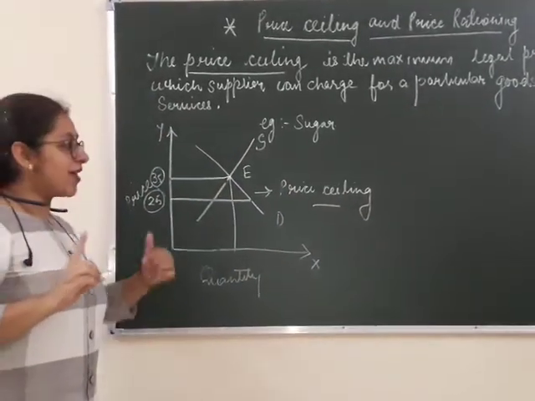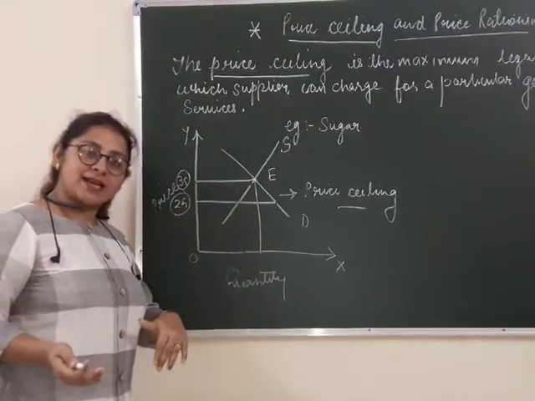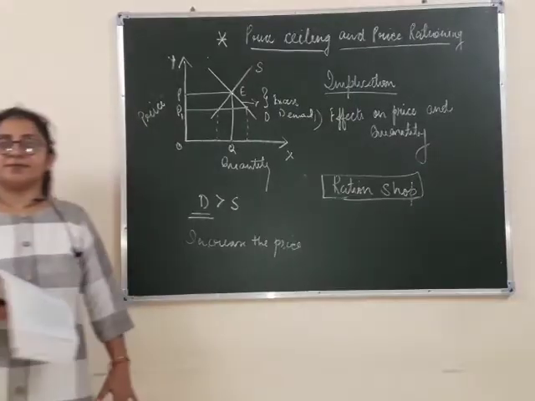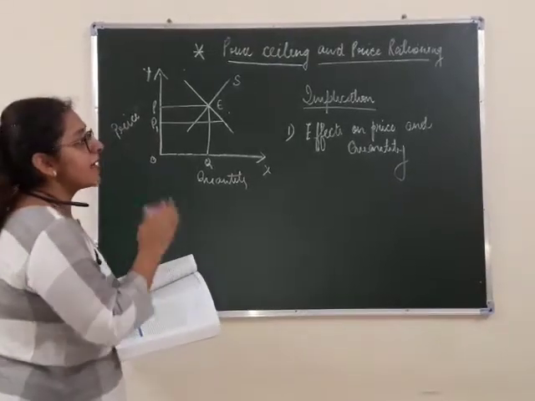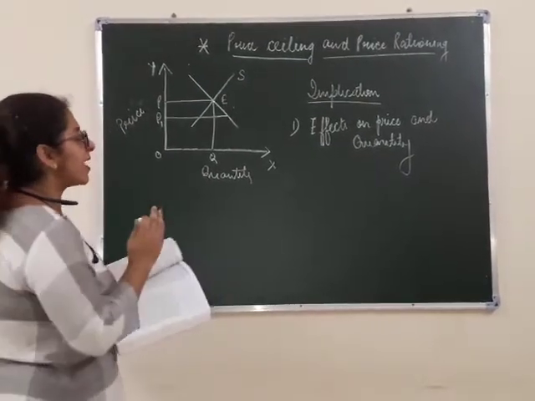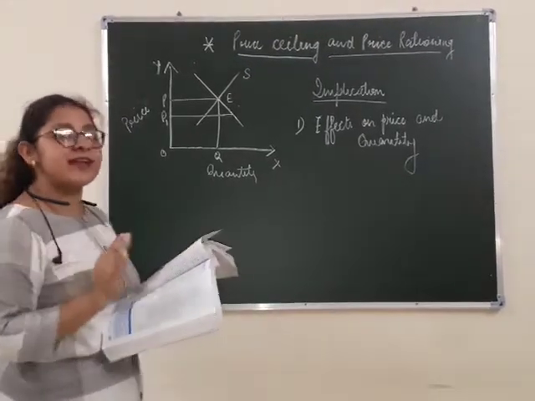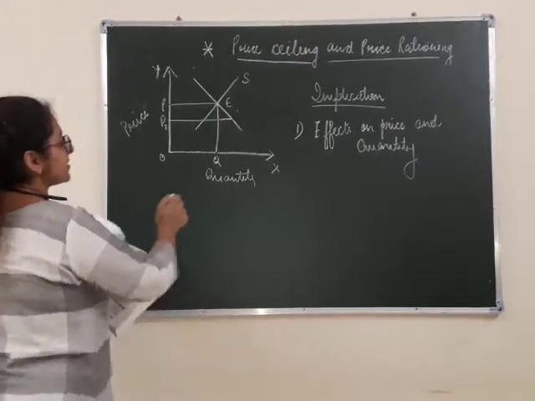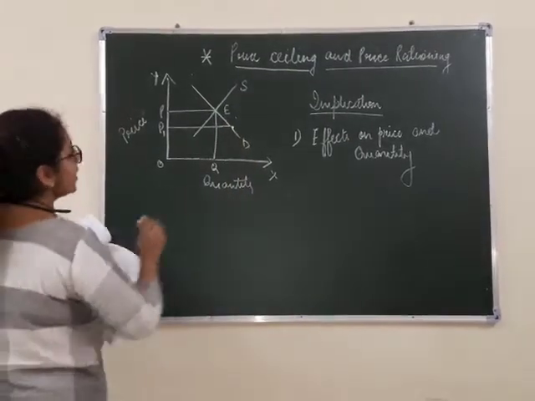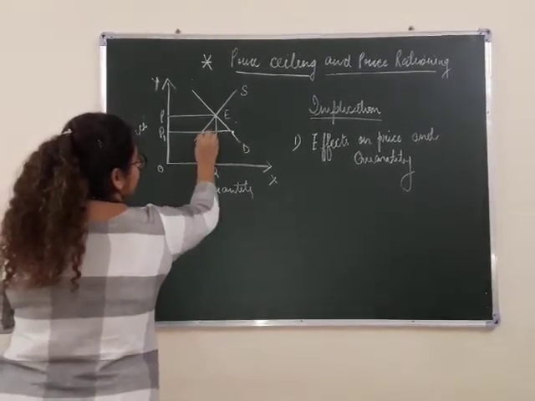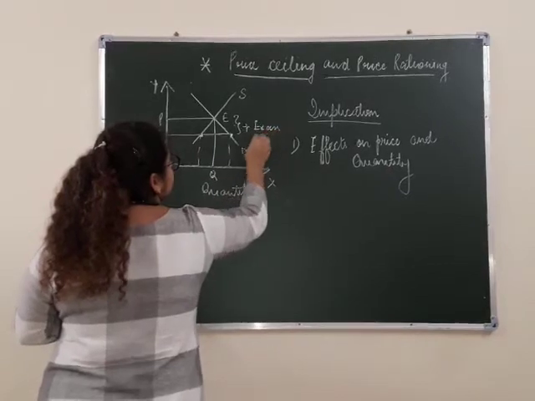I have already told you that when the price decreases from the equilibrium price, we will face some type of problem. Let's study the implications. In the implications, your first heading is effects on price and quantity. When we try to change the price from the equilibrium price, we might face some problems. The problem is that it will create more demand. This is your demand curve. It will create more demand and less supply, due to which it creates a condition of excess demand.